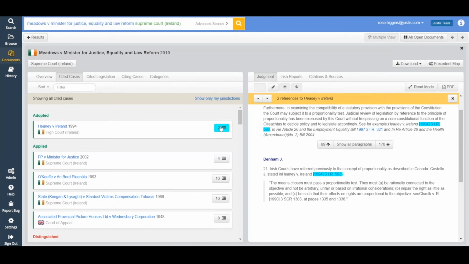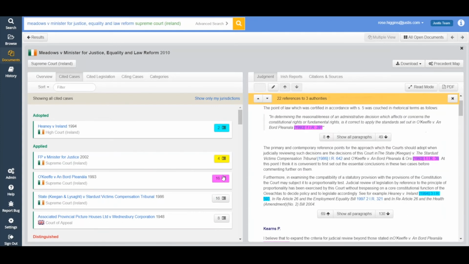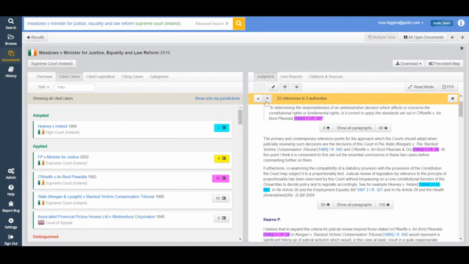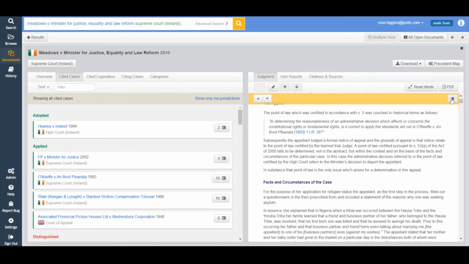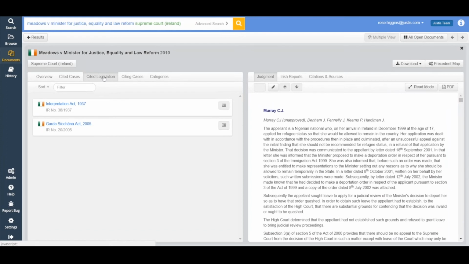The next thing I'm going to show you is the cited legislation. So this is any legislation that has been referenced within the Meadows case. So there are 2. I was going to read them and then I noticed that one is in Gaelic, so I'm definitely not going to embarrass myself by doing that. But again, this is done by our editorial team, so we won't just show you every single piece of legislation that's been mentioned in passing in Meadows. Legislation is only included if it's been substantively discussed in some way. Again, just saving you time. So you don't have a massive long list, you actually know what the meat of the legislation that's being discussed is.